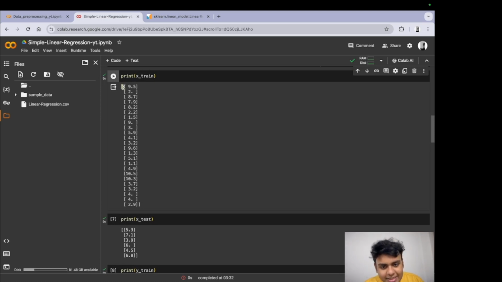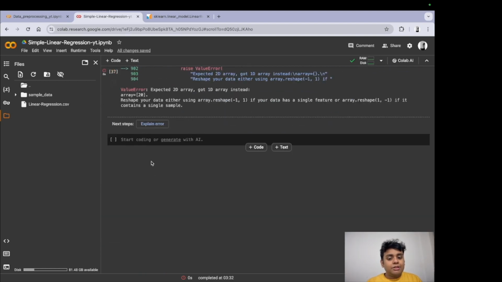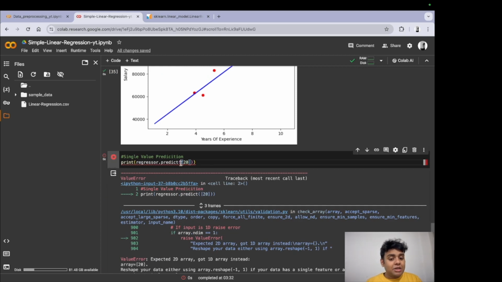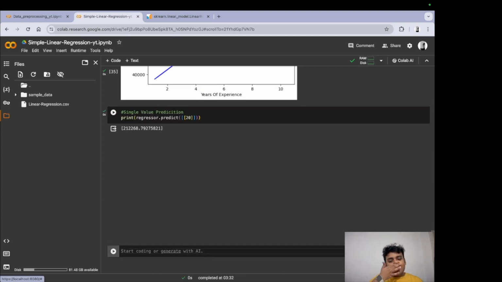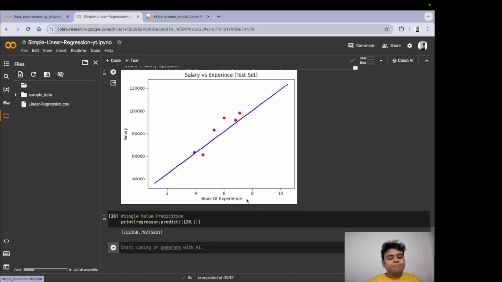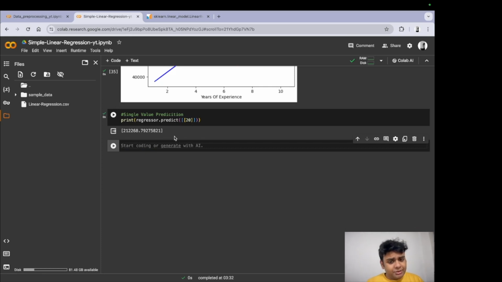The first bracket starts here, ends here, and then the value is again in normal square brackets. So this is what we have to do. To make this value a two-dimensional array, we need to enclose it in two square brackets. Now if we just run this, we would get a value. So for 20 years of experience, the salary that the person should be getting is this much, right?